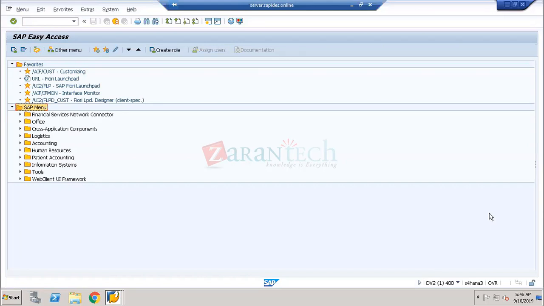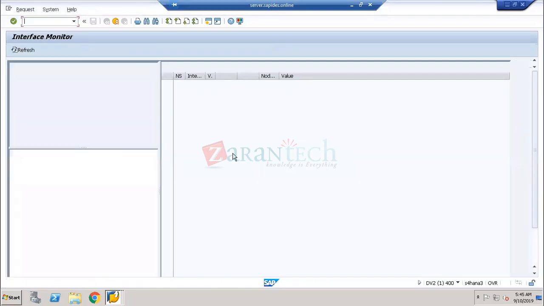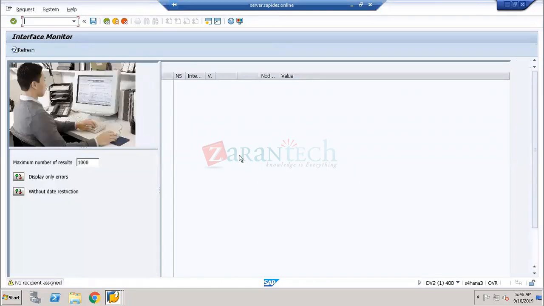Next, where I'm going to do the interface monitoring, I'll tell you how. This is what exactly a consultant, called an AF consultant, does. One consultant has to sit and monitor these errors. He has to do this monitoring because we don't know how many documents have been stuck in the AF because of some errors. Somebody has to sit and do the monitoring. He will get the list, the display of the errors. He will see all the errors. And if I double click on it, because this is a very new system, we are not able to see any kind of errors over here.